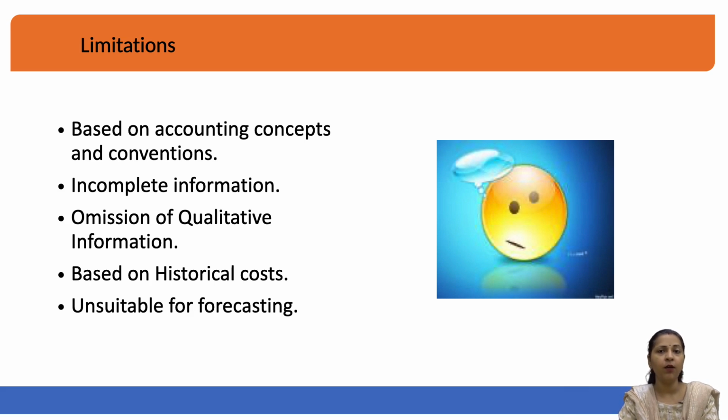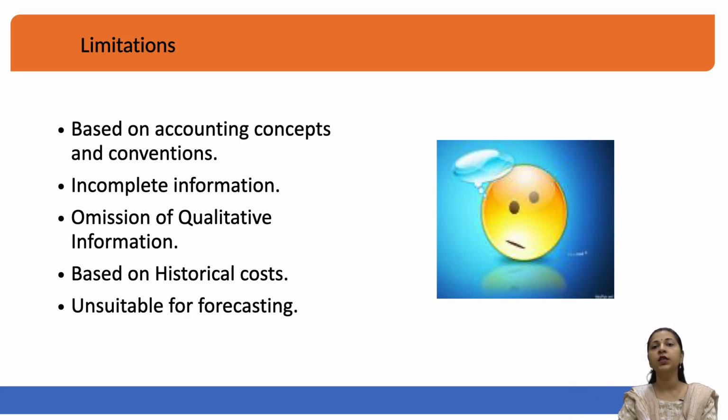So, this omission of qualitative information from financial accounting will not be fulfilled from your statements. This is an important and relevant limitation, and we have to be careful while taking decisions on qualitative aspects, because accounting will not help you with qualitative information.